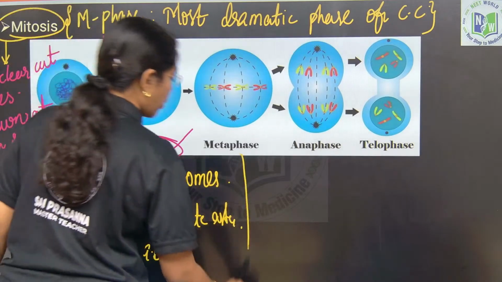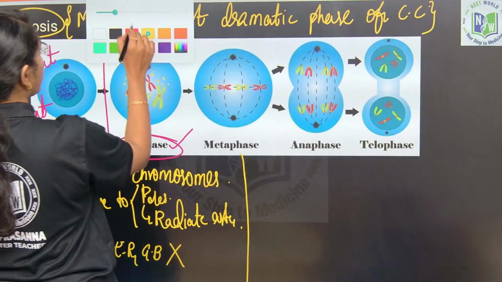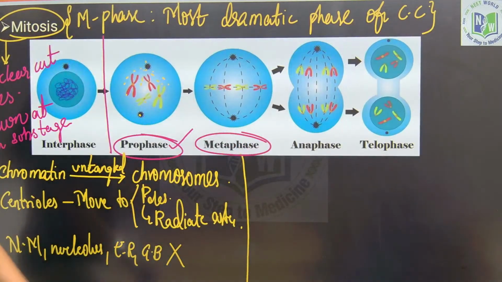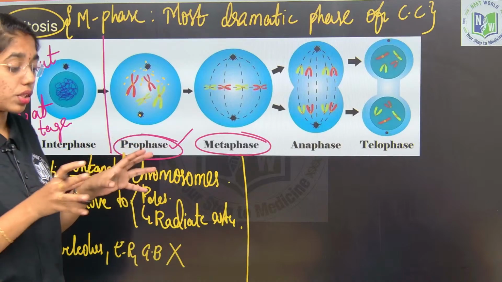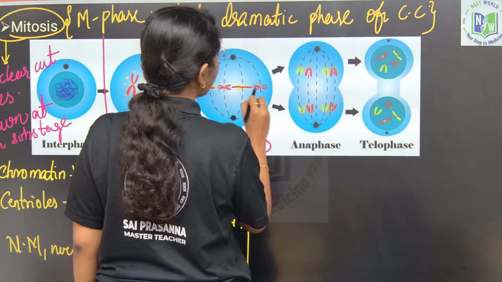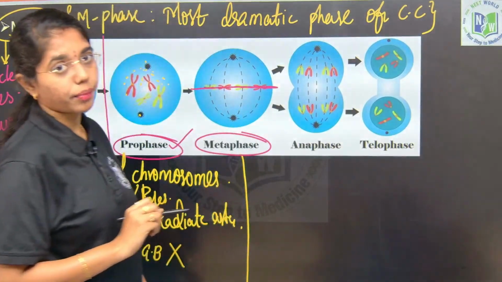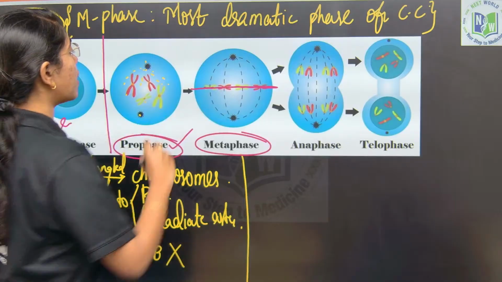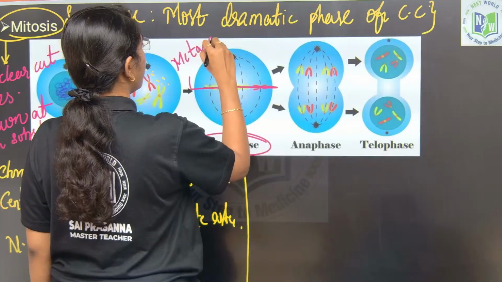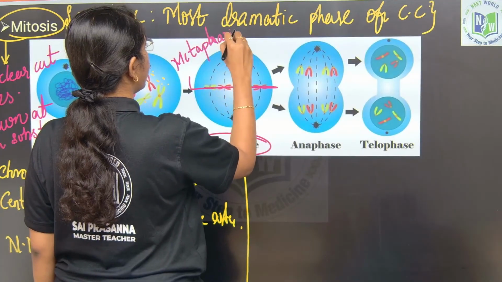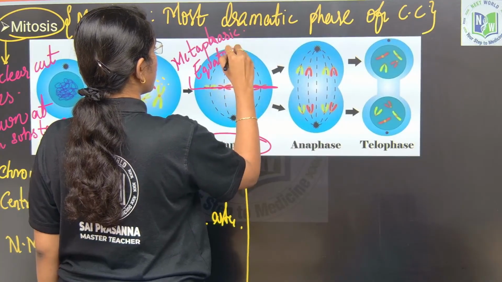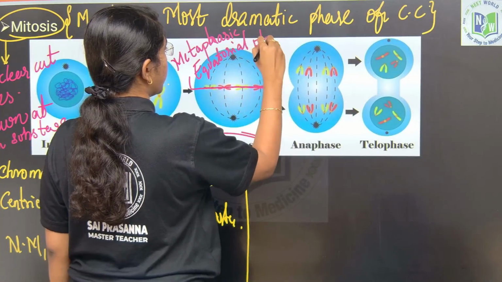Now observe what happens in metaphase. In metaphase, all the chromosomes which are formed will get dispersed in the complete cytoplasm and will get organized into one equatorial plate at the center. This is addressed as the metaphasic plate or equatorial plate. Fine, right?